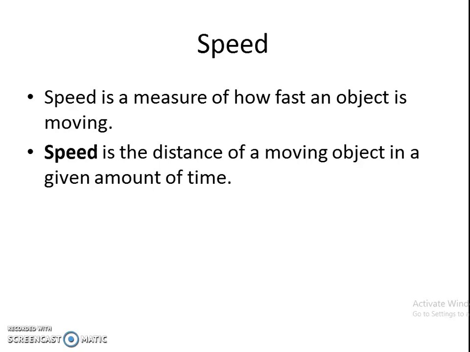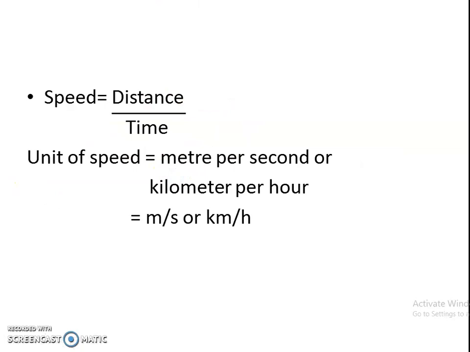We have studied all these definitions before, right? So, what is speed? Speed is the distance of a moving object in a given amount of time. Clear? We can write the formula of speed as speed is equal to distance divided by time. Speed is distance per unit time. The unit of speed is meter per second or kilometer per hour.